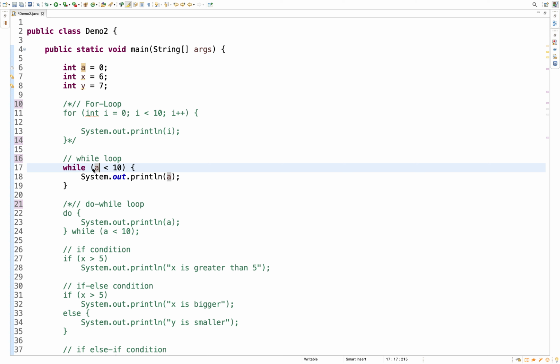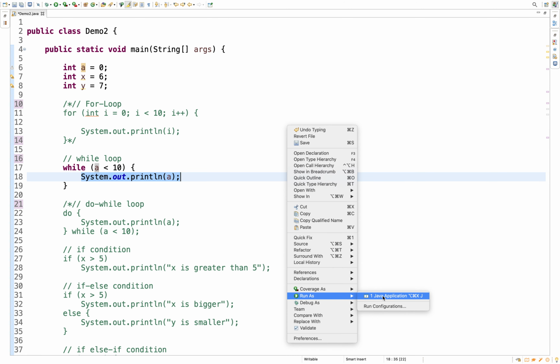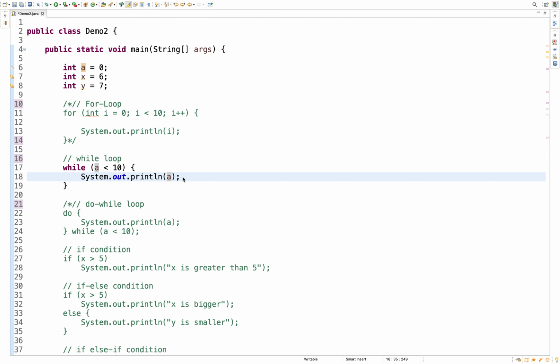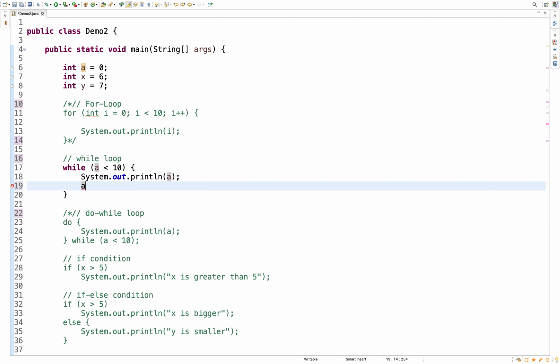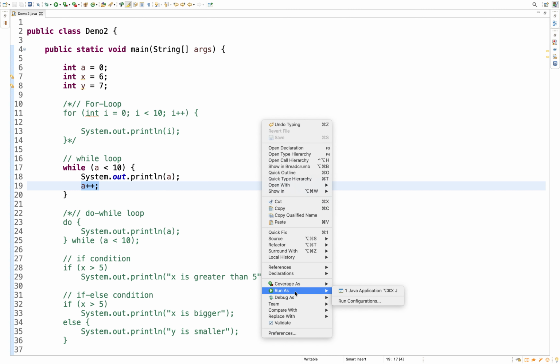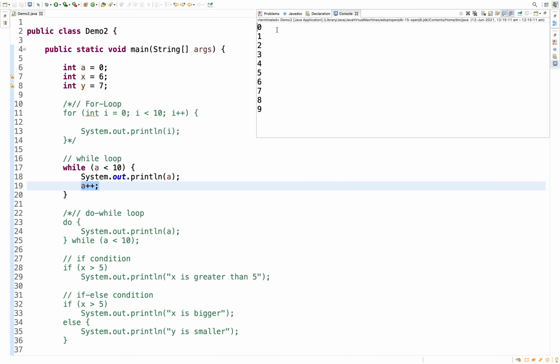What I have done is I just conveyed that the condition should be that the variable value should be less than 10, and initially a is initialized to 0. I'm printing that a variable value for each iteration. And there is one more thing. Every iteration we want to print a, we want to increment the a value, right? So that's the reason I have used the increment operator. Let's execute the program now. If you see here, the values are printed on the console from 0 to 9.